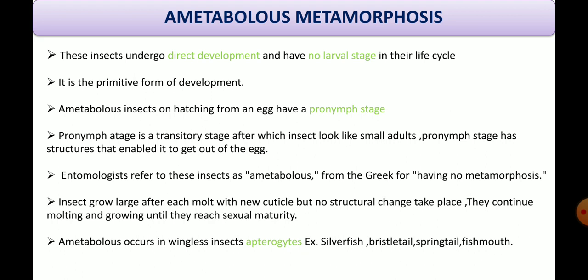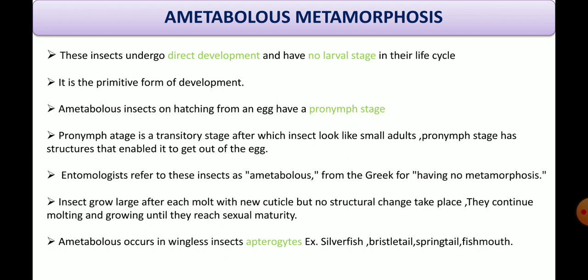The pronymphal stage is the transitory stage after which insects look like smaller adults, and the pronymphal insect structures enable the insect to get out of the egg, meaning the appendages of the pronymphal stage allow it to break the egg cell and come out from it.